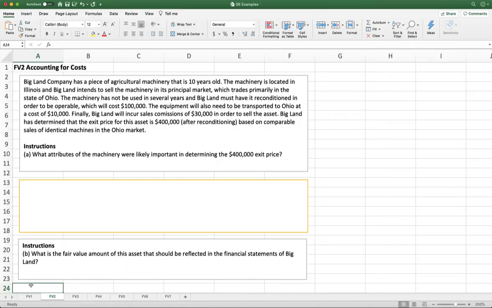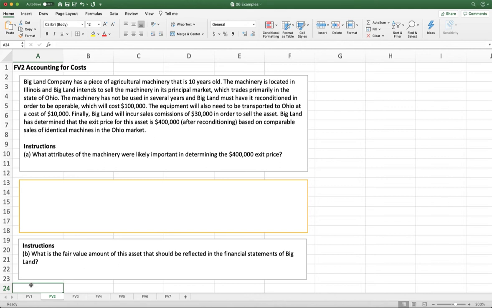In this example, we have Big Land Company that has a piece of agricultural machinery that is 10 years old. The machinery is located in Illinois, and Big Land intends to sell the machinery in its principal market, which trades primarily in the state of Ohio. The machinery has not been used in several years, and Big Land must have it reconditioned in order to be operable, which will cost $100,000. The equipment will also need to be transported to Ohio at a cost of $10,000. Finally, Big Land will incur sales commission of $30,000 in order to sell the asset.